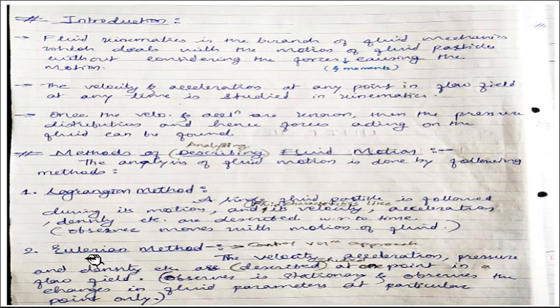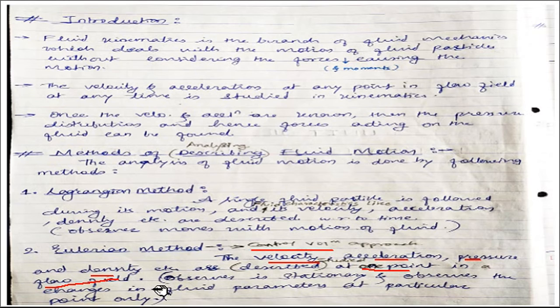The second method is the Eulerian method of fluid analysis. This is also called the control volume approach. Eulerian method, control volume approach. In this, the various characteristics like velocity, acceleration, pressure, density, etc. of a fluid are studied and described at one point, at one location in the flow field.